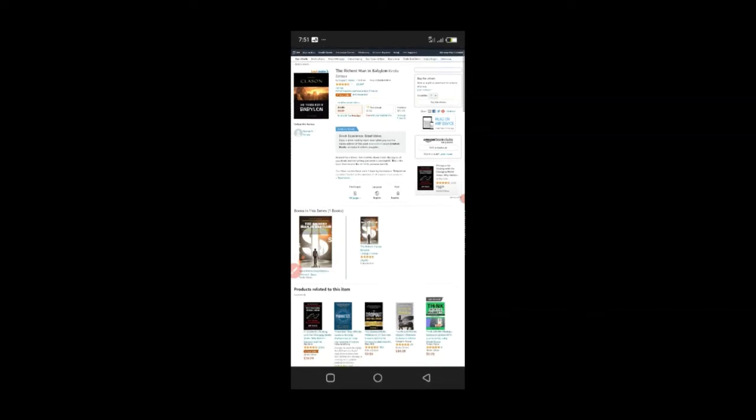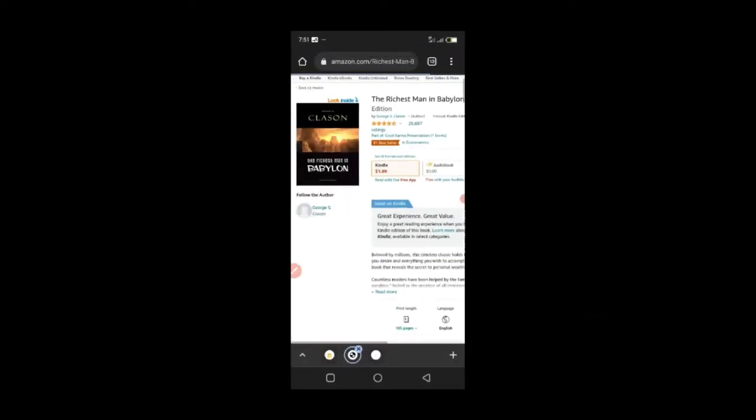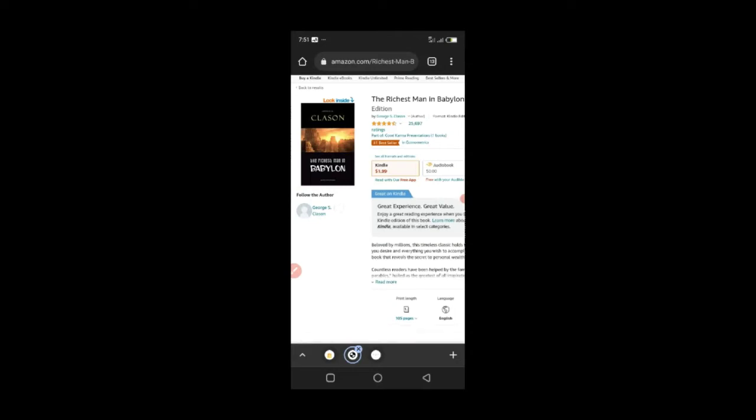So what you want to do is, you can see that this person is selling the Kindle version. The Kindle version is more like the ebook version of this book, and then the paperback is the paper one that they will print for your customers. So you don't have to worry about printing, because Amazon handles this themselves. When they print your book, they will take money from the amount that you specify for selling that paperback. I'm going to be showing you this live so that you understand better what I'm trying to say. So when you specify an amount for your Kindle paperback, and they print it, they're going to be removing $2.15.